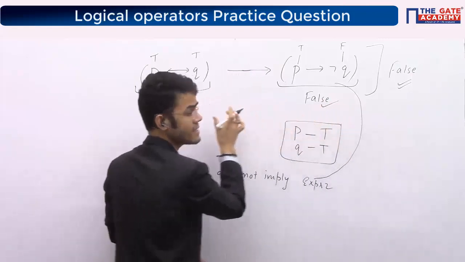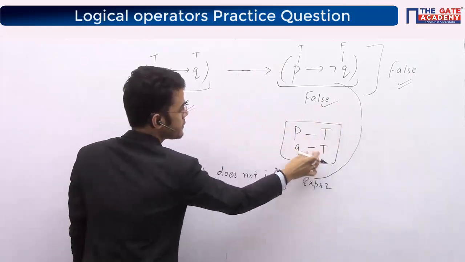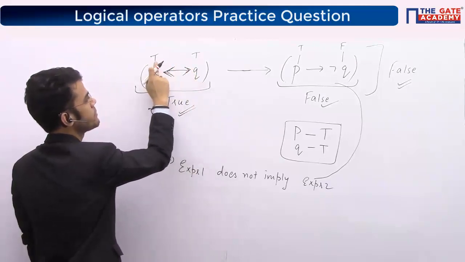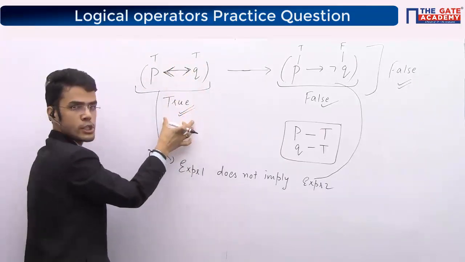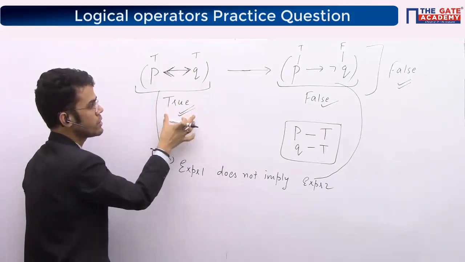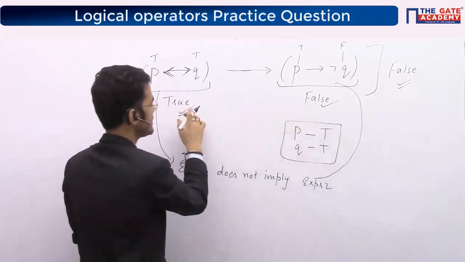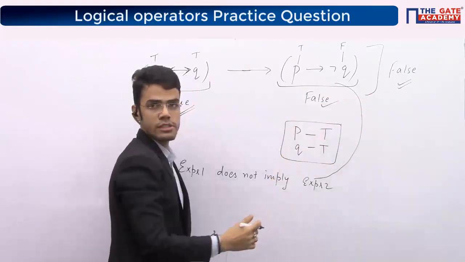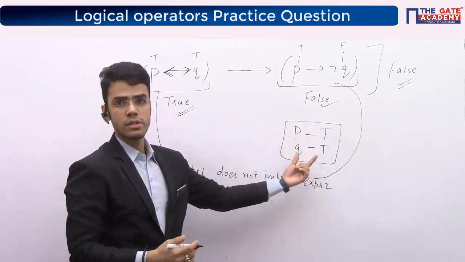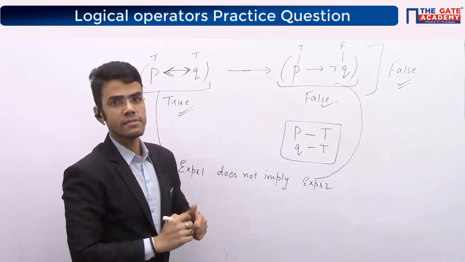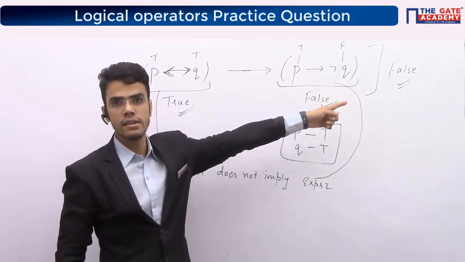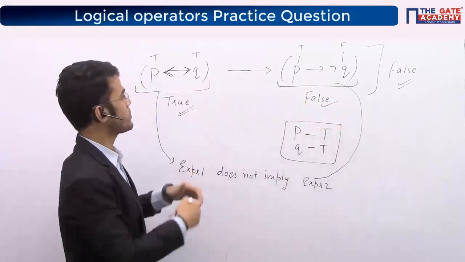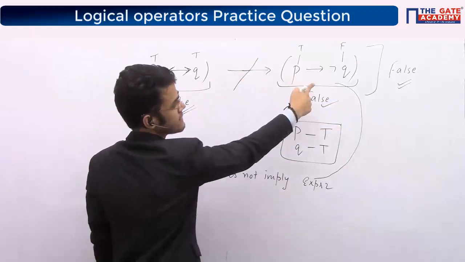Now let's check whether this side is becoming true or not. So P true, Q true. This is by equivalence, don't think that this implies. P true, Q true. True or true will give me true. If you see the truth table, both will give me true. So true implies false, yes, I am able to make this side true and this side false. Means in the final case I am able to achieve the false case with these values. So as I said, if I am able to generate one false case for any combination, I say that this expression does not imply that expression.